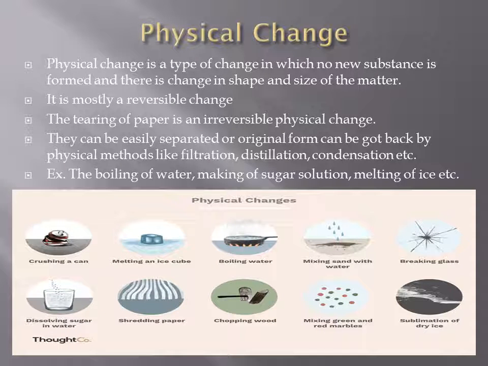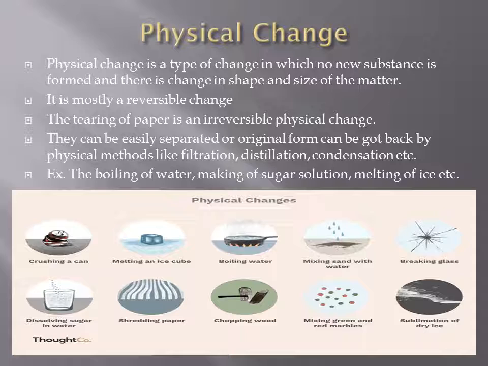So let's talk about physical change first. If I have to define it, I'd say physical change is a type of change in which no new substance is formed and there is a change in the shape and size of the matter. Now when I talk about this, what do I mean? I mean to say, whenever a physical change takes place, the individual constituents retain their own properties. That is, no new substance is formed when two elements or two substances react with each other or are mixed together.